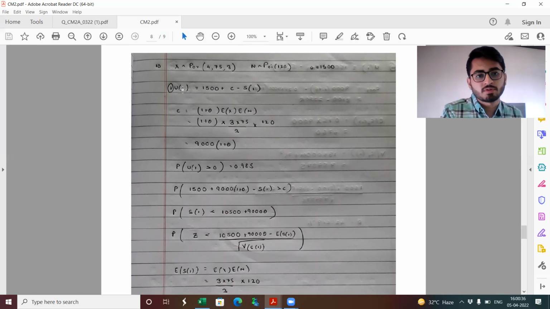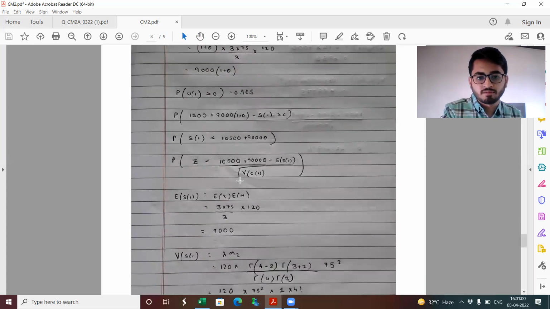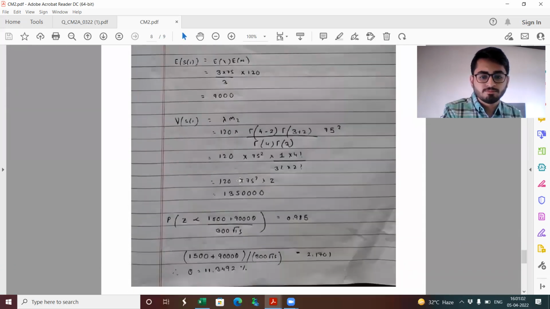So first I define my surplus value at time 1, which is initial value plus the premiums received in 1 year minus the aggregate claims paid in 1 year. So my premiums received would be 1 plus theta into the expected claim amount, which can be broken into expectation of X into expectation of N. And I'll be getting this as 9,000 into 1 plus theta. Using this, I need to find the value of theta, and if we substitute all the values over here, we'll be getting 11.3492%. So this is basically the premium loading which the insurer can use.